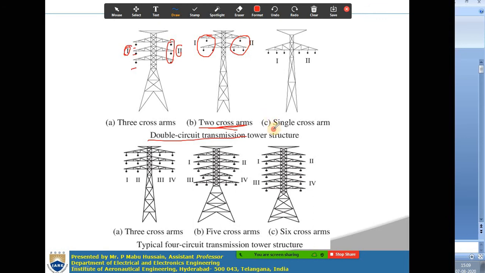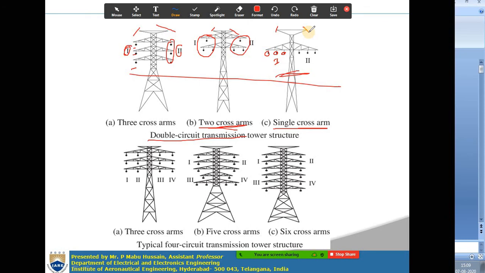If there is a single cross arm, then the tower structure will be like this. For only one cross arm, you are having 3 conductors, one for each phase. So this is the first circuit and this is the second circuit. So double circuit transmission line. And if you observe all these 3 towers, they are having 2 earth wires only. In a similar way, you will be having 4 circuit transmission line, 6 circuit transmission line.